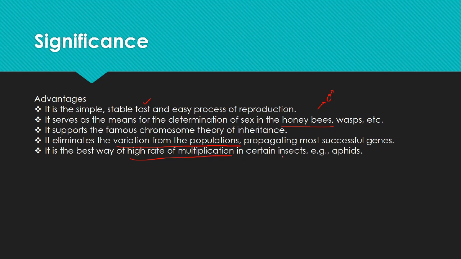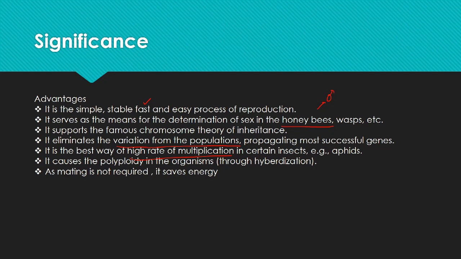So aphids, which are facultative parthenogenetic animals, reproduce parthenogenetically when they need a high rate of population. It causes polyploidy in organisms through hybridization, like the whiptail lizard. As mating is not required, it saves energy. It avoids sterility in the races, as all the population is fertile.